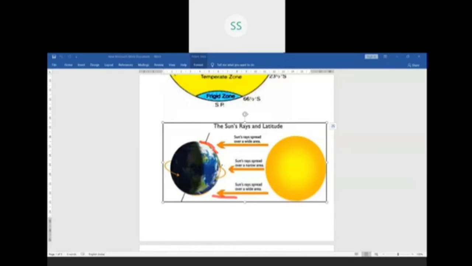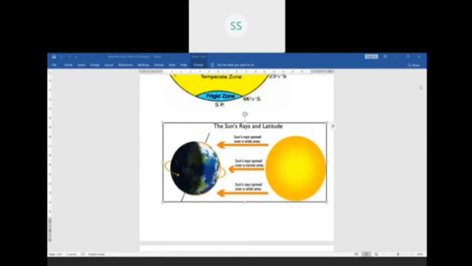But here they are falling onto a smaller, narrow area, and they are falling vertically, straight. So the heat is more. On the poles, they are covering a wider area and the rays are slanting. So the heat is less. That's the first point, children. Latitude. That is the first point.